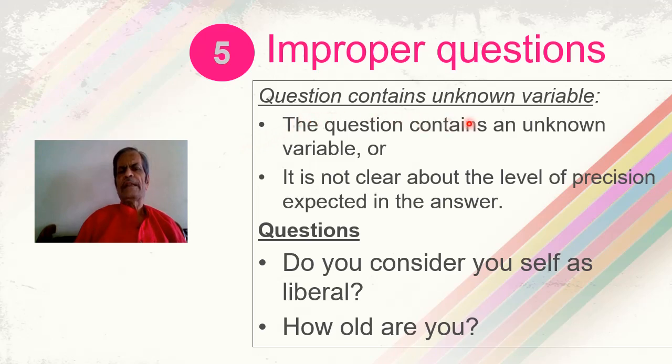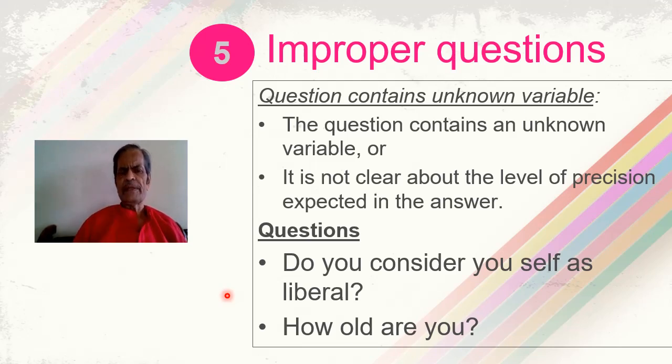The question could contain an unknown variable. This will happen if the question contains an unknown variable or it is not clear about the level of precision expected in the answer. So the first question is, do you consider yourself a liberal? So this is a new variable introduced. The concept of being liberal may not be clear in the minds of the respondent, and therefore the question contains an unknown variable. So this is an example wherein the question contains a relatively unknown variable.